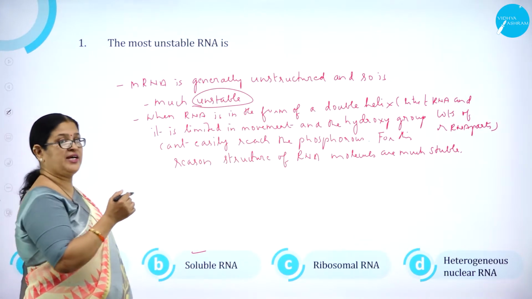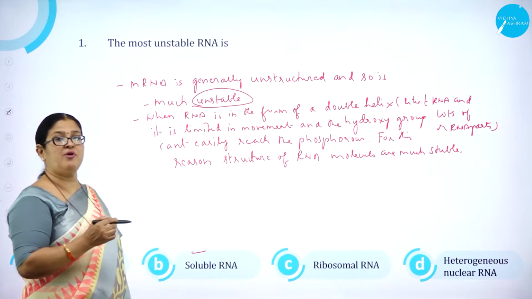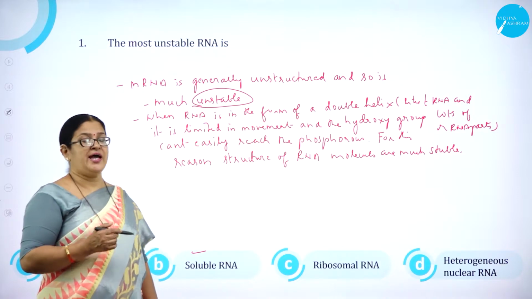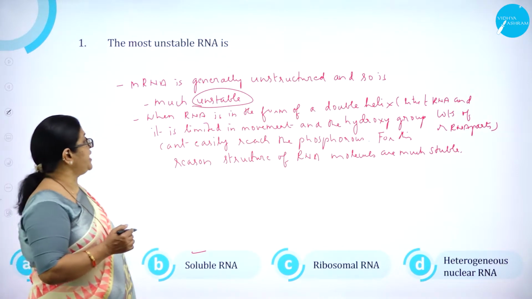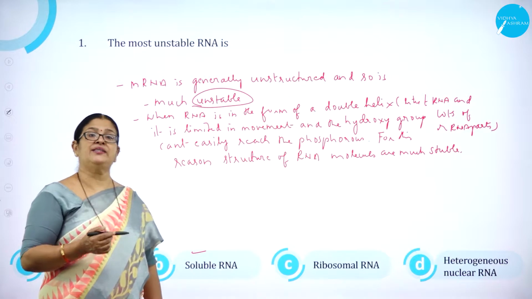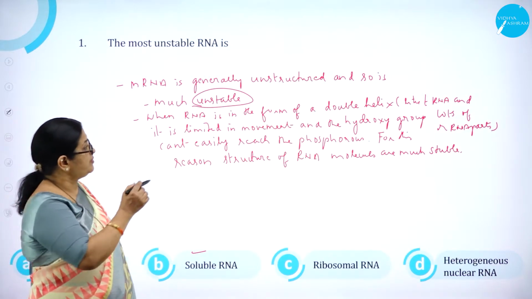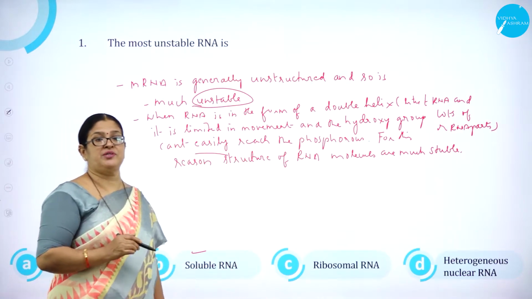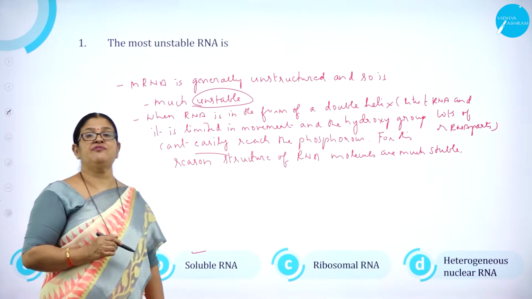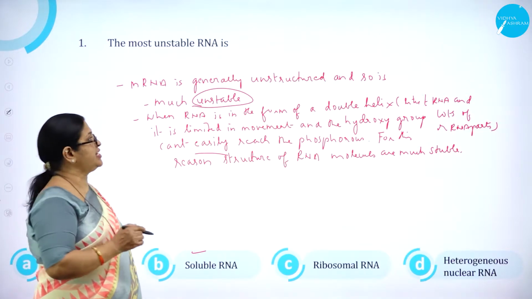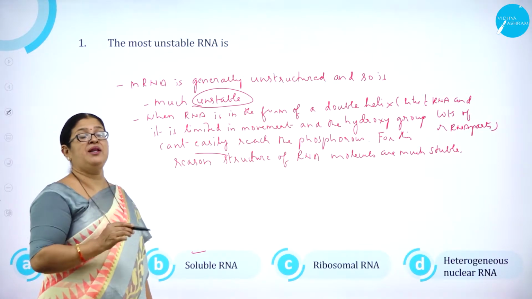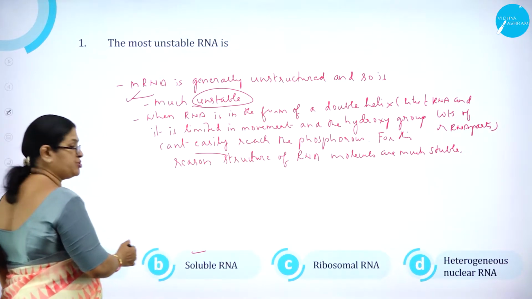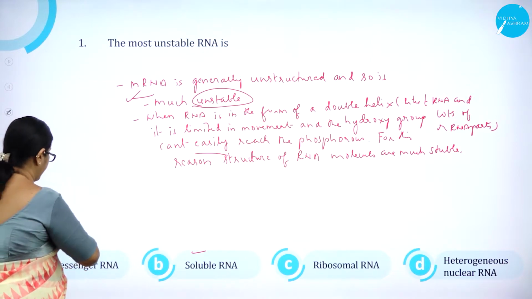Whereas when RNA is in the form of a double helix like tRNA, that is transfer RNA, and lots of rRNA parts, then it is limited in movement and the hydroxy group can't easily reach the phosphorus. For this reason, the structure of these RNA molecules is much more stable. So, the most unstable RNA is mRNA, that is messenger RNA. So, option A, messenger RNA is correct.